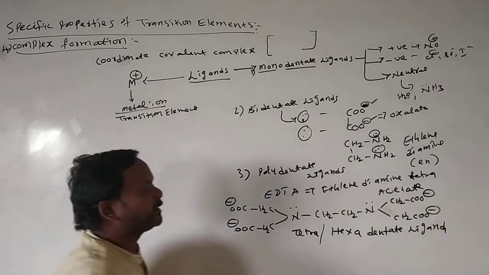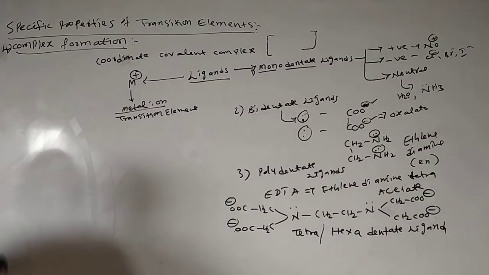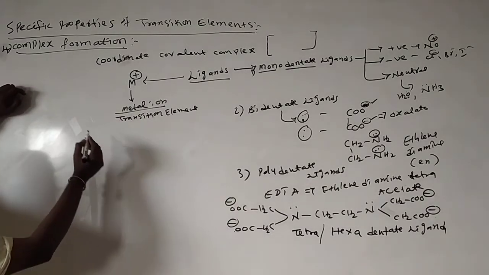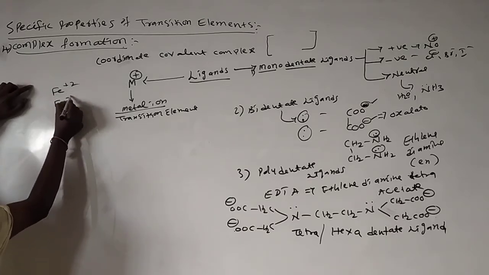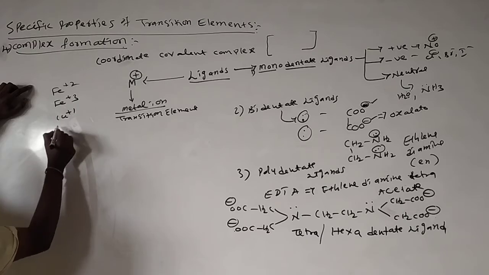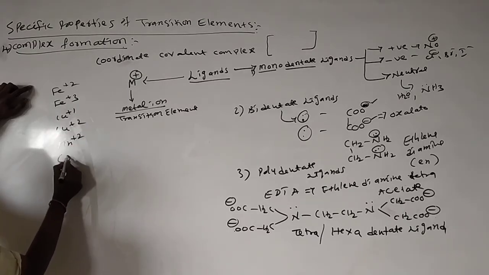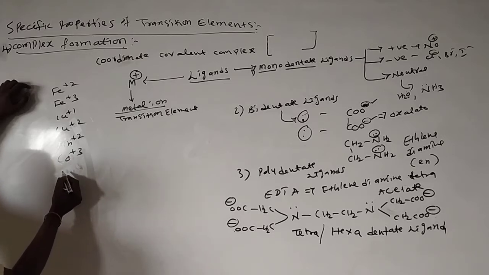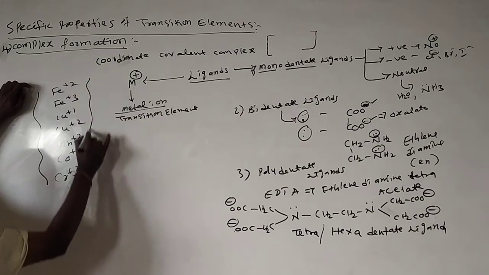Here EDTA is a hexadentate ligand, tetradentate by charges. These are ions, and we call them ligands. Now the metal ion. Many metal ions are there: Fe2+, Fe3+, Cu+, Cu2+, Mn2+, Co3+, Cr3+. All these are metal ions.